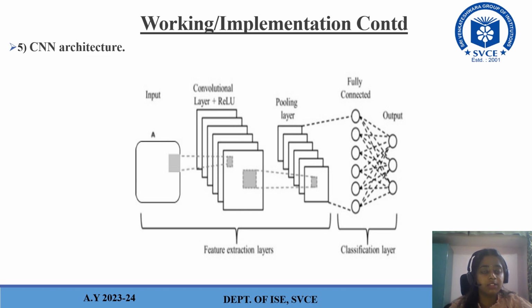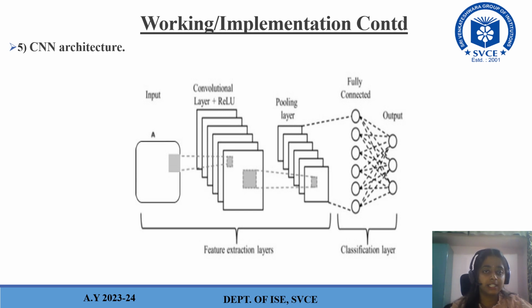Previously we saw decision tree and random forest, which were under regression learning. Now we have the CNN architecture, that is convolutional neural networks, which is under deep learning. Since our project title says machine learning using regression learning and deep learning, in the previous two slides we saw regression learning, and now we will see deep learning.